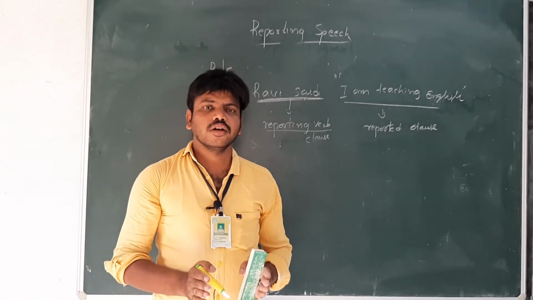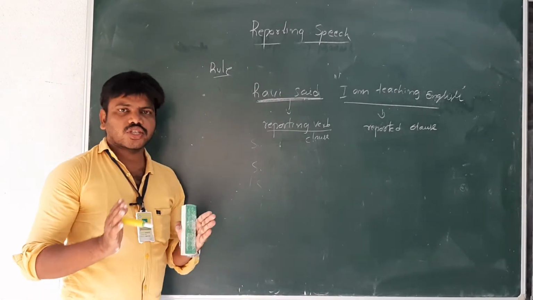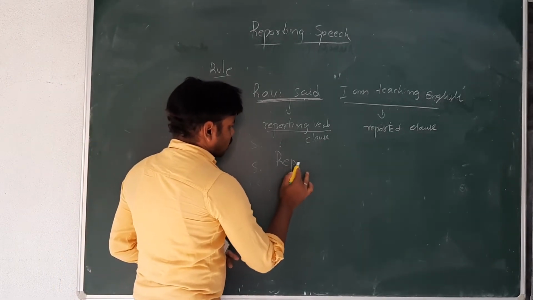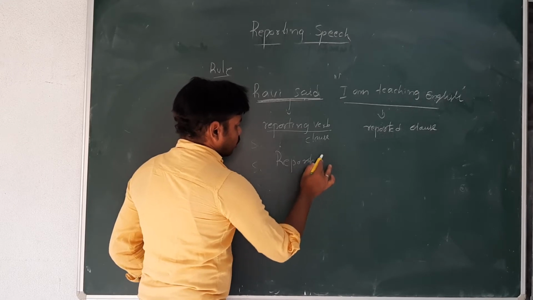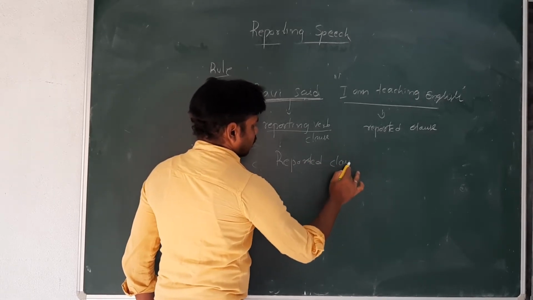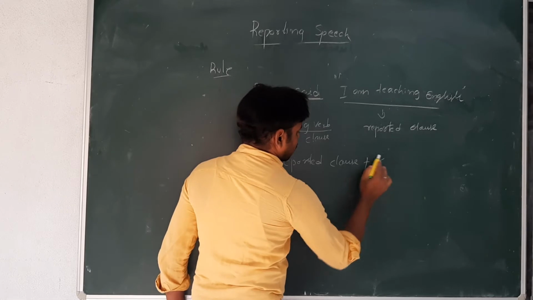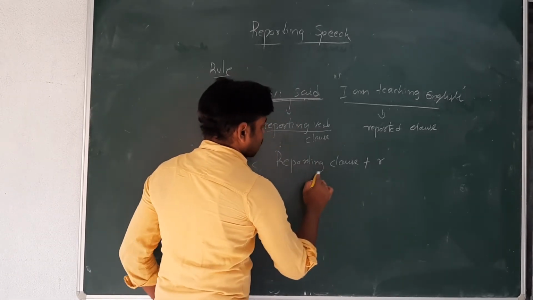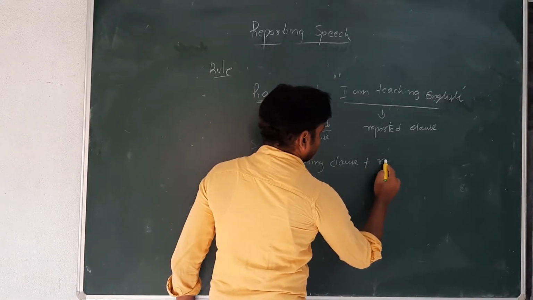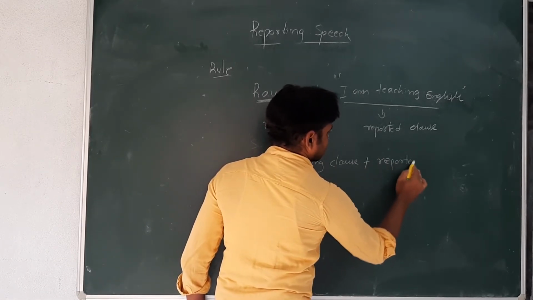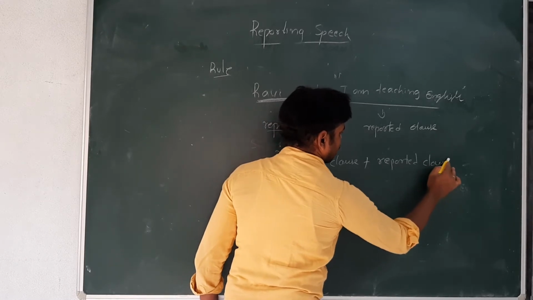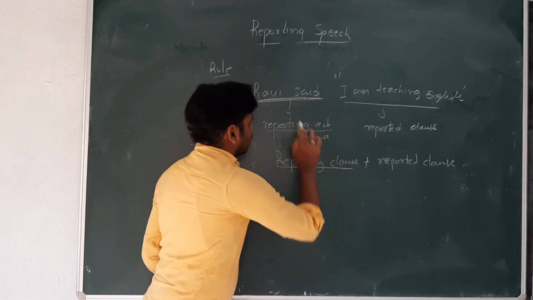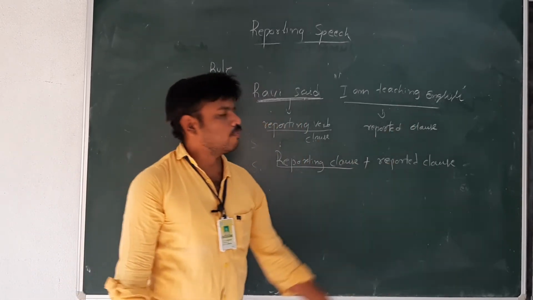Very, very important: the structure of direct speech. Listen carefully: reported clause plus reporting clause plus reported clause. So this reporting clause, "Ravi said," and the reported clause, "I am teaching English."